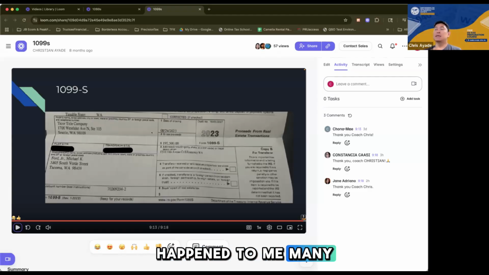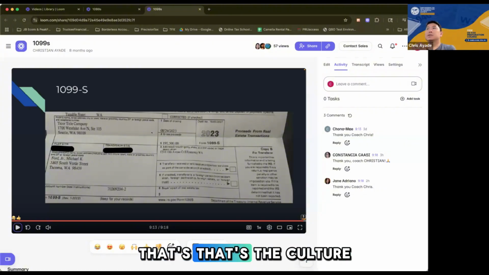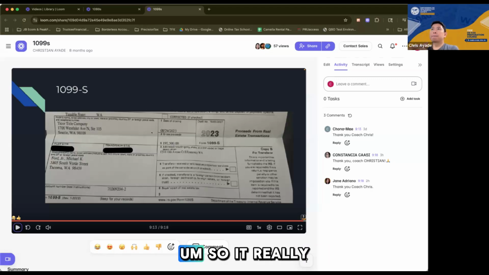It happened to me many times when I got into a company and right at the onset, I felt like I didn't belong. Then I went out, right? So that's a culture, correct, Geraldine? That's a culture fit. So it really plays a lot of a factor. And what Sam and Kendall are trying to build is a really good culture that I was also very interested to buy into.